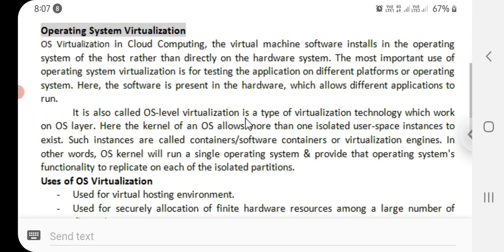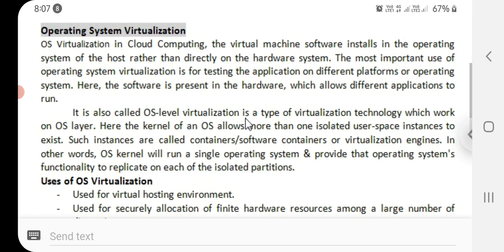Here, the kernel of an operating system allows more than one isolated user space instance to exist. Such instances are called software containers or virtualization engines. In other words, the operating system kernel will run a single operating system and provide the operating system's functionality to replicate on each of the isolated partitions.